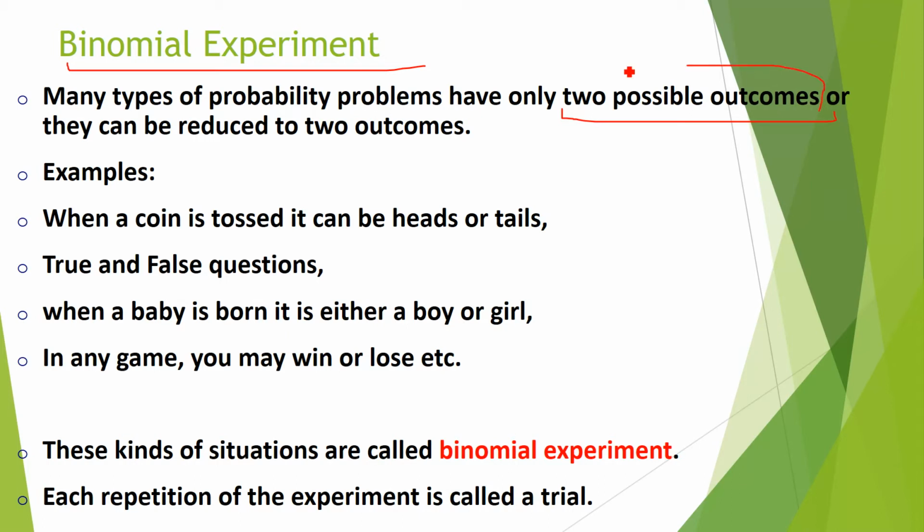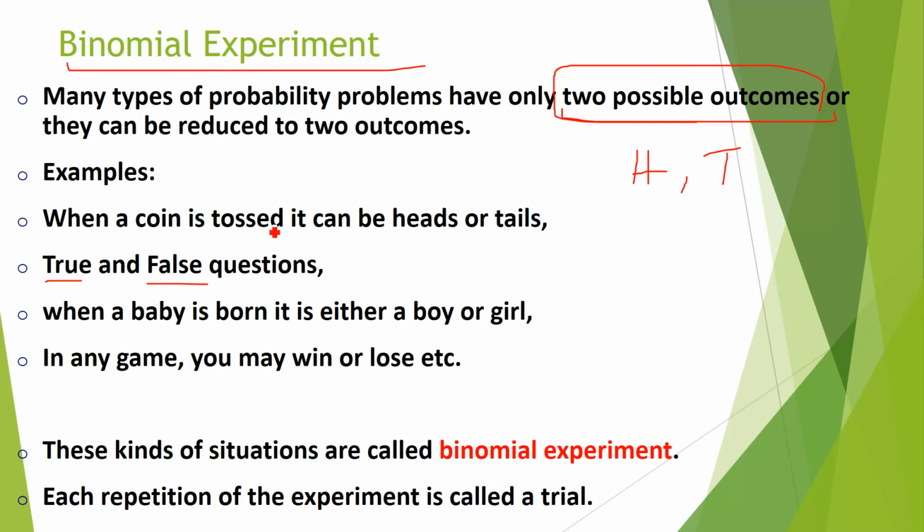The focus is on two possible outcomes, or problems that can be reduced to two outcomes, and this is called the binomial experiment. Now, what does it mean? Two possible outcomes. Suppose we flip a coin, there are only two possible outcomes: either the heads will come or the tails will come. Similarly, in a true and false question, the answer may be true or false.